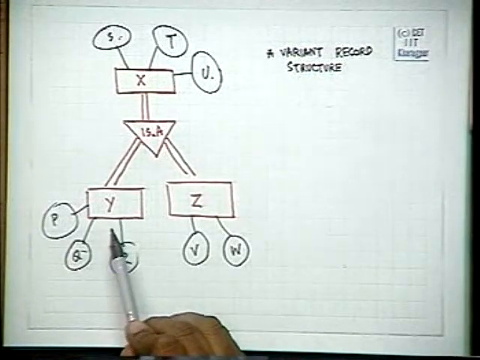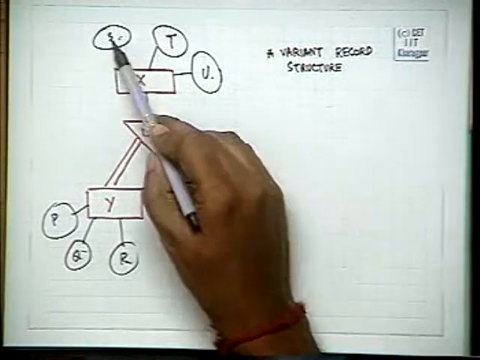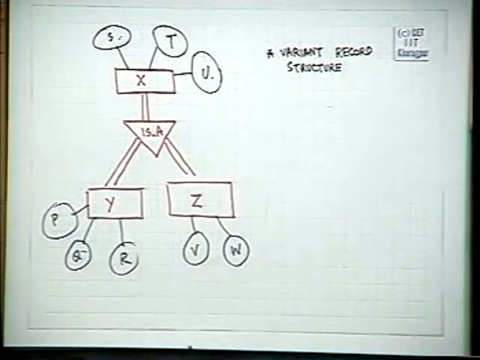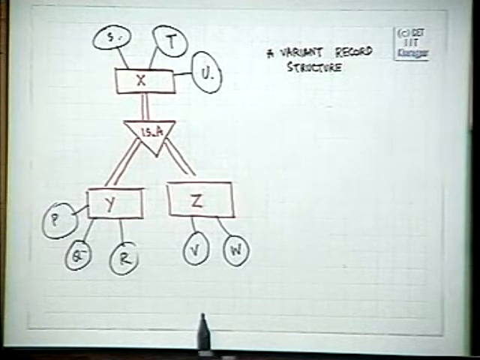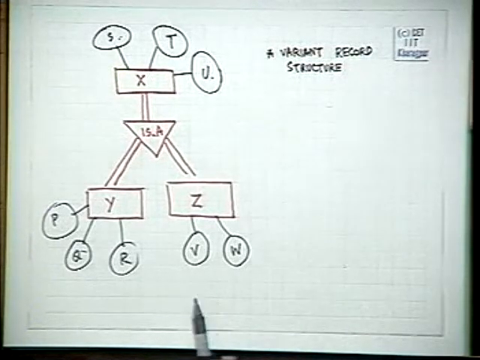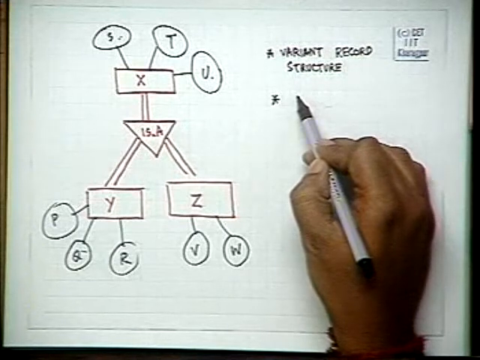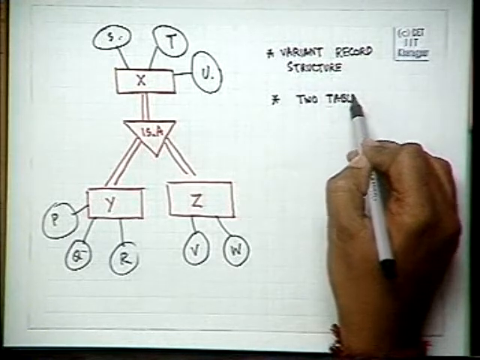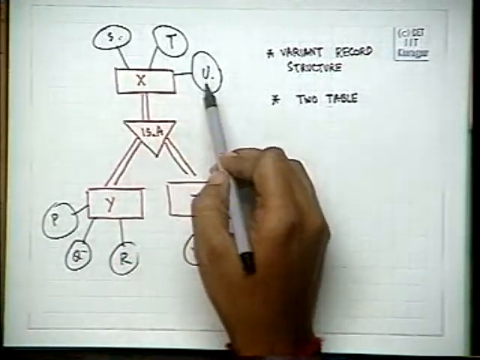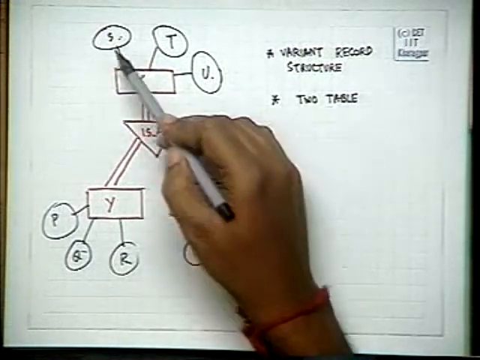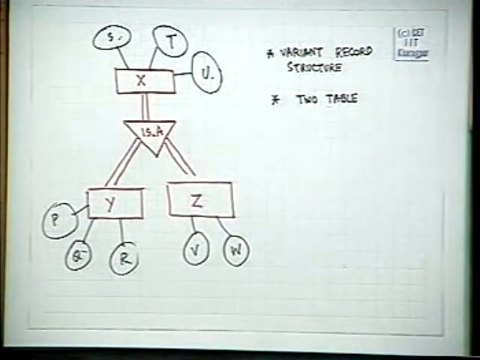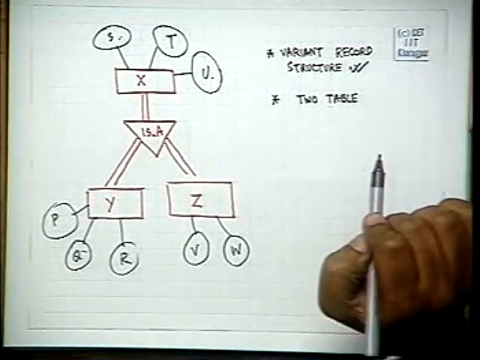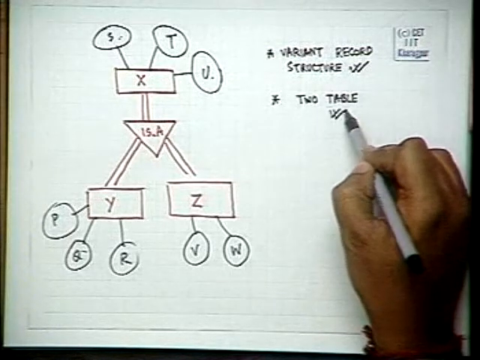In a variant record structure, we will have one structure containing these, and the rest of it may contain these 3 or these 2. This is the variant record structure which you have. The other alternative is a 2 table structure, in which in one table you have STU PQR and in another table you have STU VW. So we can represent it hierarchically by the variant record structure, or we can represent it as a flat table by a 2 table structure.